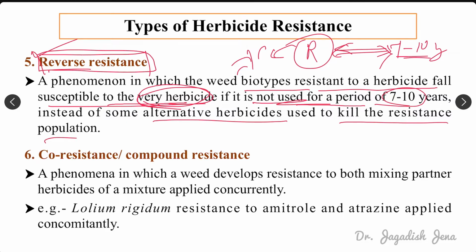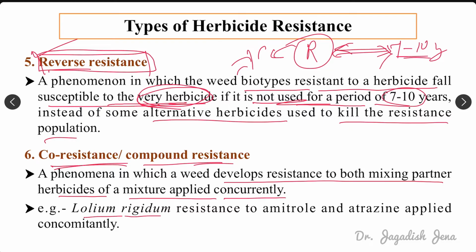So initially it is resistant to that particular herbicide. Then we recommend that farmers not apply that particular herbicide because it is already showing resistance. So after 10 years, if it becomes sensitive again to that particular herbicide, then that is called reverse resistance. Then co-resistance or compound resistance: a phenomenon in which a weed develops resistance to both mixing partners of a herbicide mixture applied concurrently.